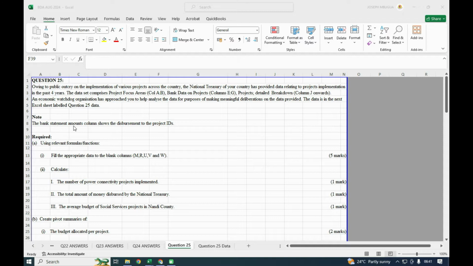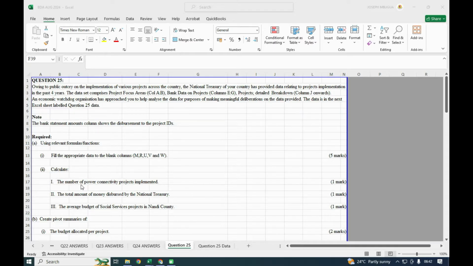Note, the bank statement amount column shows the disbursement to the project IDs. So this is a note that you shall be looking at whenever you're dealing with disbursement. The key thing to consider is the project IDs required. Using relevant formulas or functions, fill the appropriate data in the blank columns M, R, U, V, and W. So this is the first question, and it was a question for 5 marks.